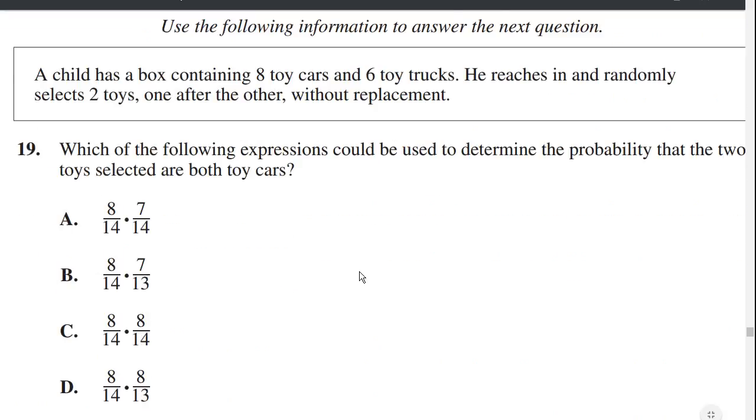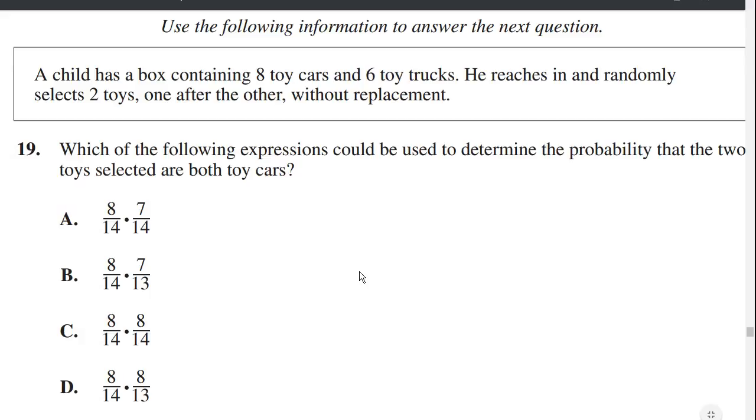A child has a box containing 8 toy cars and 6 toy trucks. He reaches in and randomly selects 2 toys, one after another, without replacement. Which of the following expressions could be used to determine the probability that the 2 toys selected are both toy cars? Well, it says without replacement, so once that first selection is made, the toy is not returned